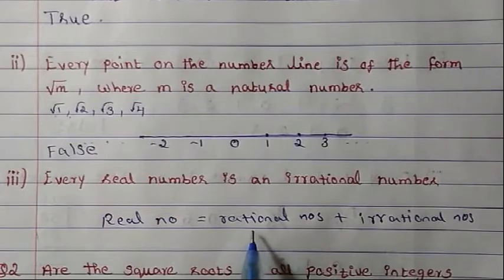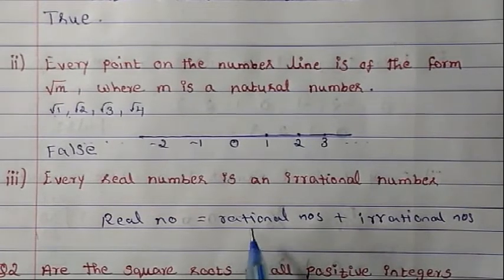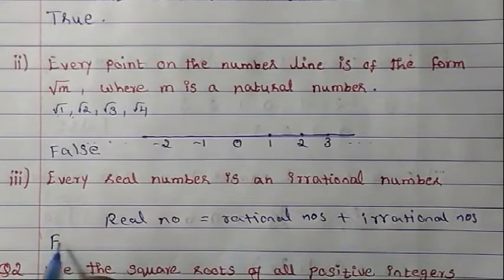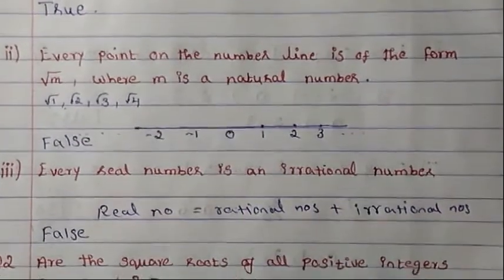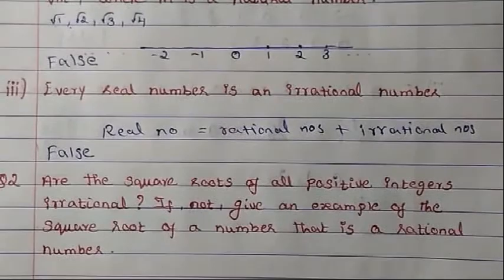It also includes rational numbers. Therefore, it is false.